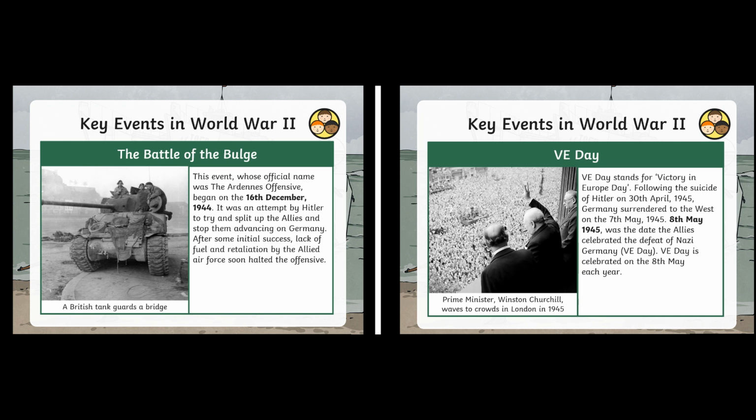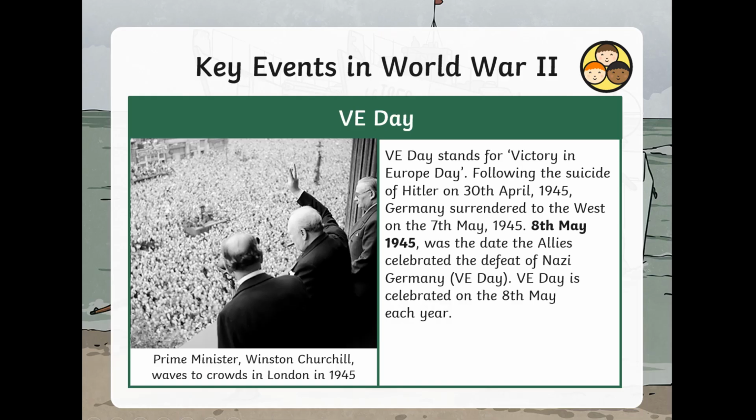We're almost at the end of our World War II timeline. We're moving from December 1944 to the 8th of May 1945. It's VE Day. VE Day stands for Victory in Europe Day. Following the suicide of Hitler on the 30th of April 1945, Germany surrendered to the West on the 7th of May 1945. The 8th of May 1945 was the date the Allies celebrated the defeat of Nazi Germany. This is VE Day. VE Day is celebrated on the 8th of May each year.